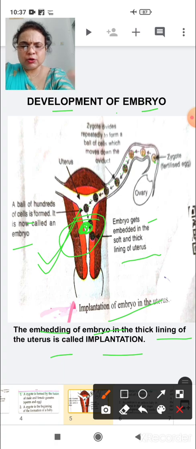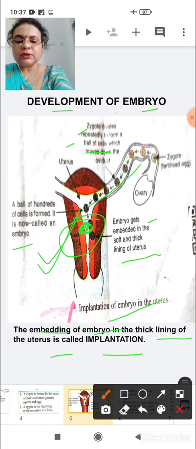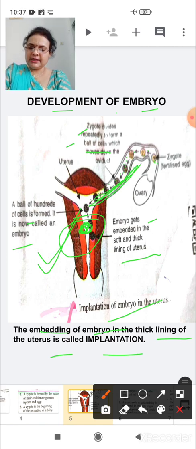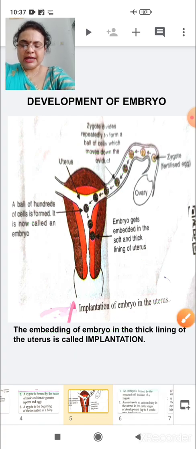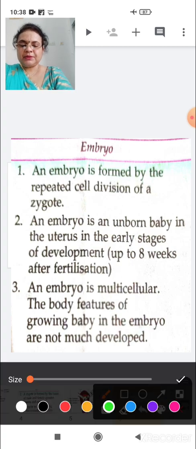The zygote grows repeatedly in the form of a ball of cells which moves in the oviduct. As I told you, hundreds of cells multiply, the zygote grows, and then this ball is released into the soft and thick lining of the uterus through the oviduct. Clear, children? Very good. Now see, you have studied about the embryo. Okay. So what have you studied about the embryo?